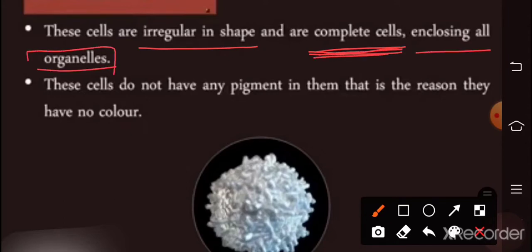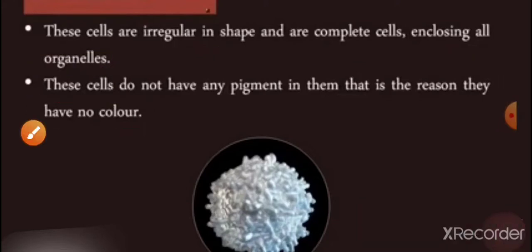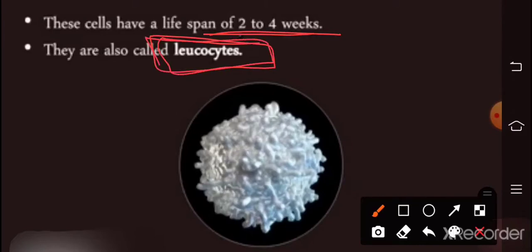These cells do not have any pigment in them, that's the reason they appear white or colorless. WBCs have a lifespan of 2 to 4 weeks, and they are called leukocytes, whereas RBCs are called erythrocytes.